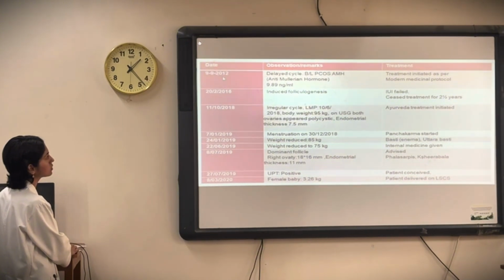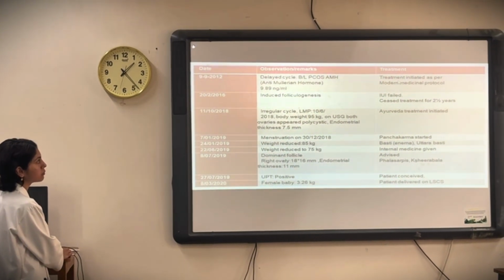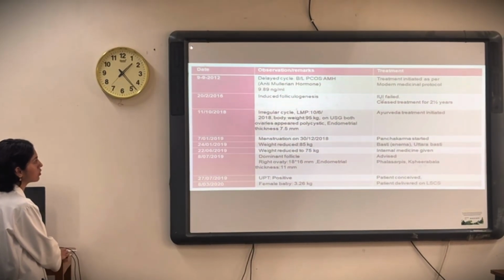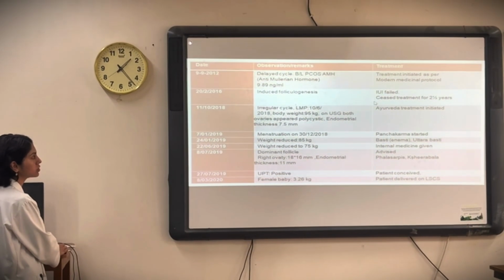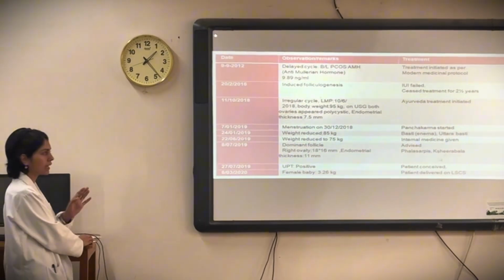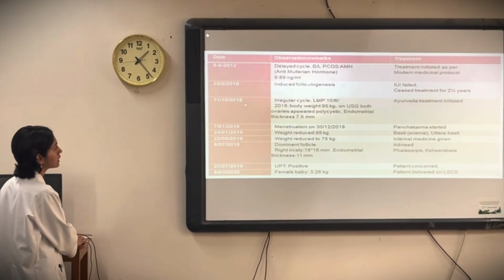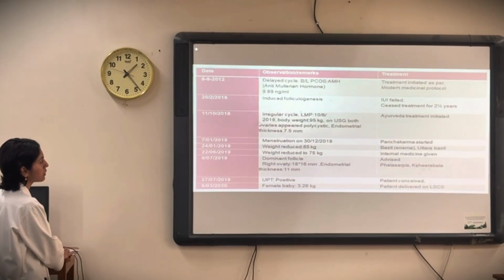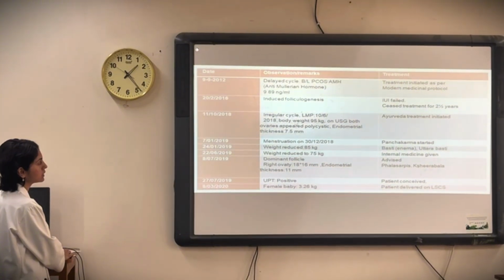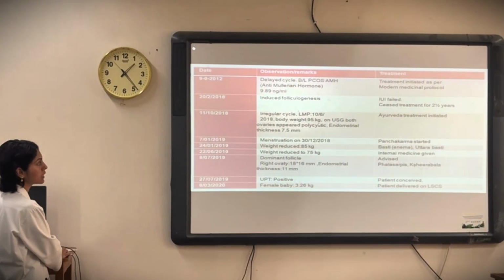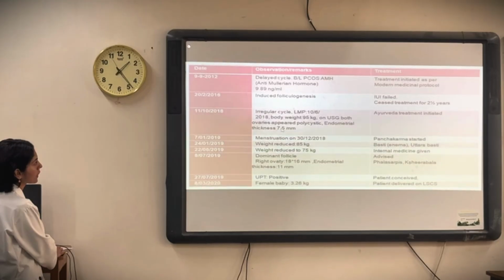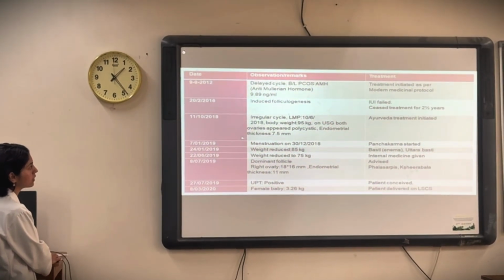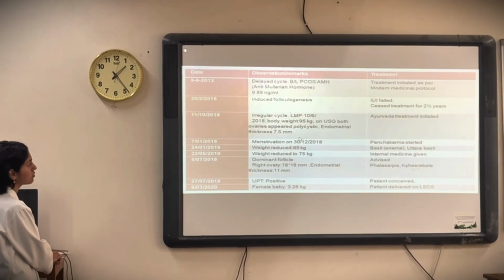You can see in 2012 she took treatment from modern medicine, and then in 2016 she underwent IUI, which failed. So she sought treatment for 2.5 years. Then she didn't take any treatment. But in 2018 she came to Ayurveda for treatment, and these were her parameters at that time. You can see there were irregular cycles, body weight was 95 kg, so the BMI is very high, and there were polycystic ovaries, and the endometrial thickness was 7.5 mm.